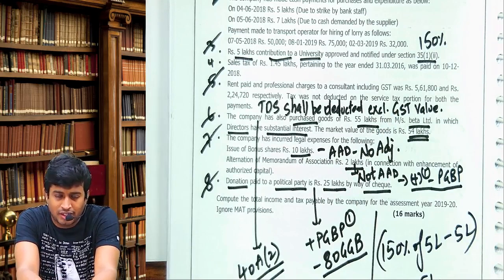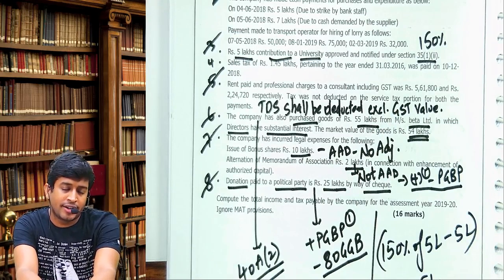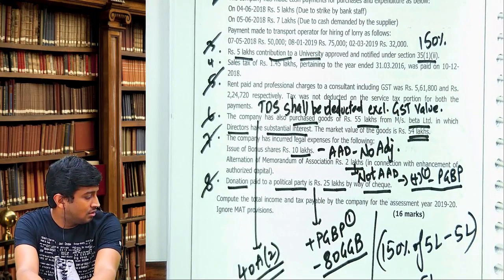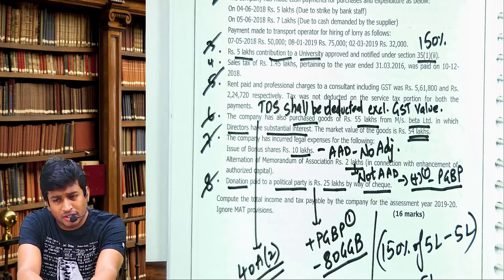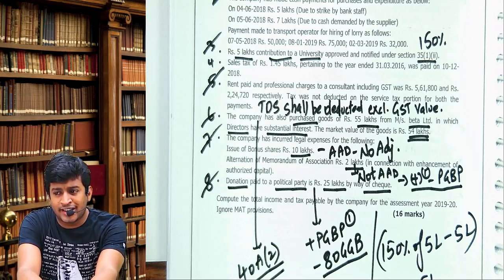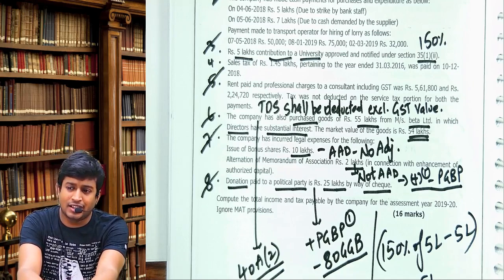Now listen to the logic. You are an auditor. You gave an audit bill to your client, 1 lakh. To that you will add GST at 18%. How much GST? 18,000: CGST 9,000, SGST 9,000. Total becomes 1 lakh 18,000.